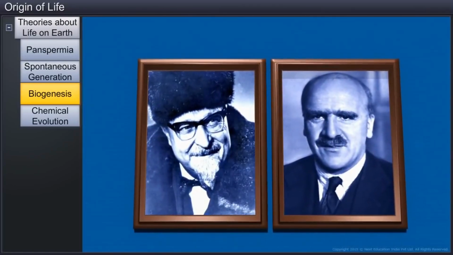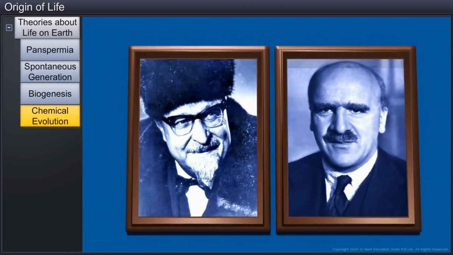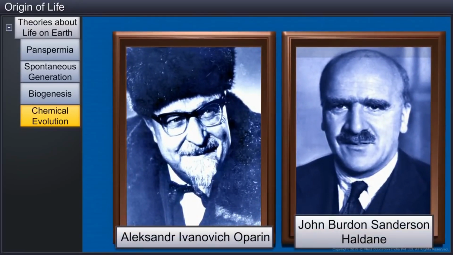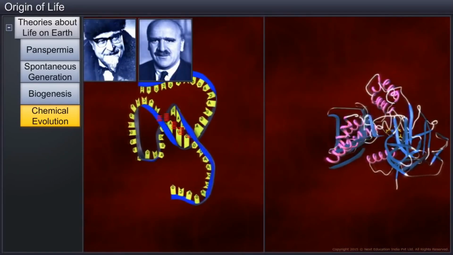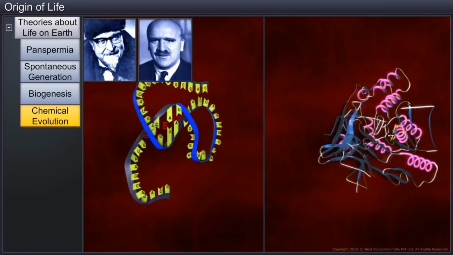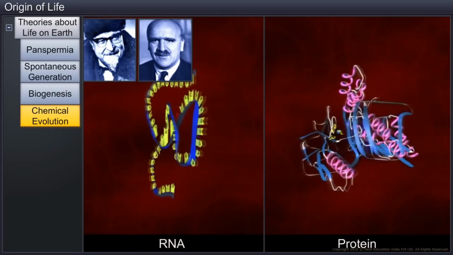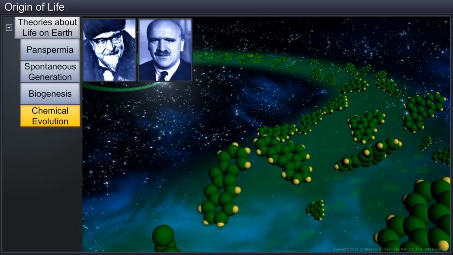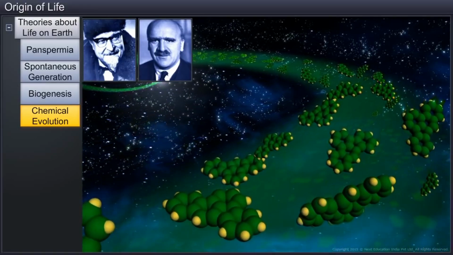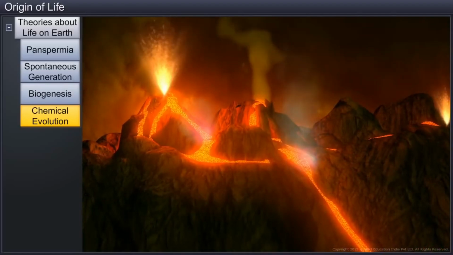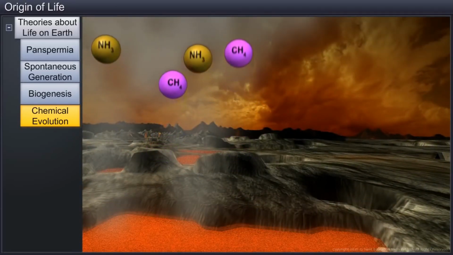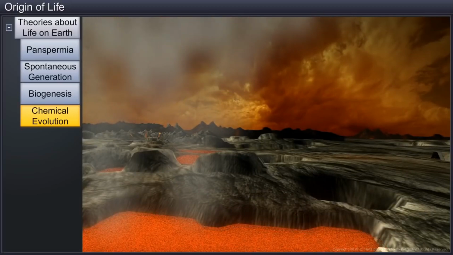Another theory, called the theory of chemical evolution, was expounded by Russian scientist Alexander Ivanovich Oparin and British scientist John Burdon Sanderson Haldane. They proposed that the first form of life originated from pre-existing non-living organic molecules such as RNA and protein. They also pointed out that the birth of life was preceded by chemical evolution, or the formation of diverse organic molecules from inorganic constituents. When the Earth was created, the conditions were high temperature, volcanic storms, and reducing atmosphere consisting of methane and ammonia.